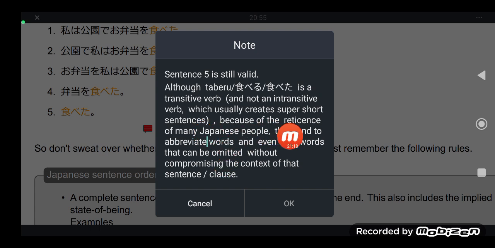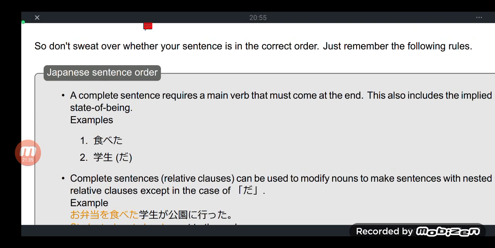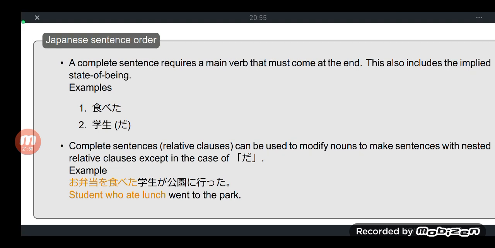So Japanese people tend to be reticent, and they like abbreviations. They like to abbreviate, so it's understandable, and it's an accepted practice in Japan. Okay, so don't sweat over the correct order of sentence. Just remember the following rules. Cheat sheet or summary: Japanese sentence order summary. Let's summarize here.